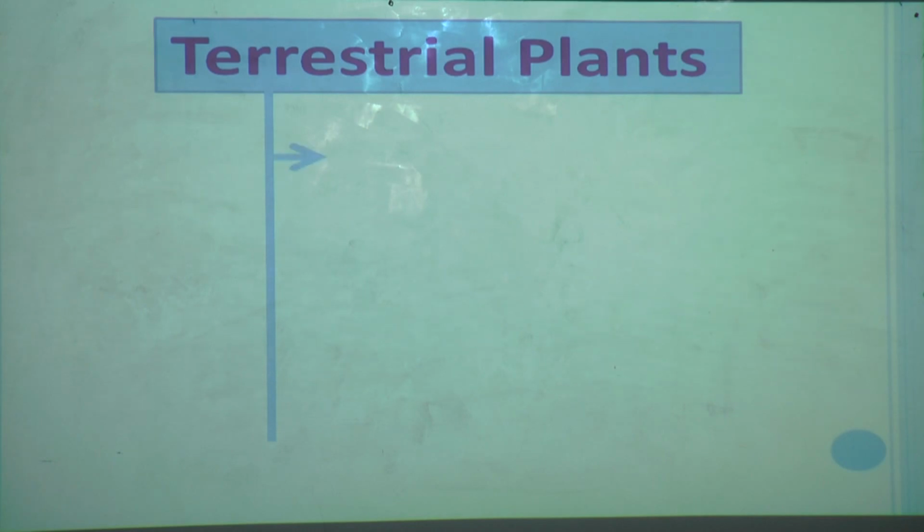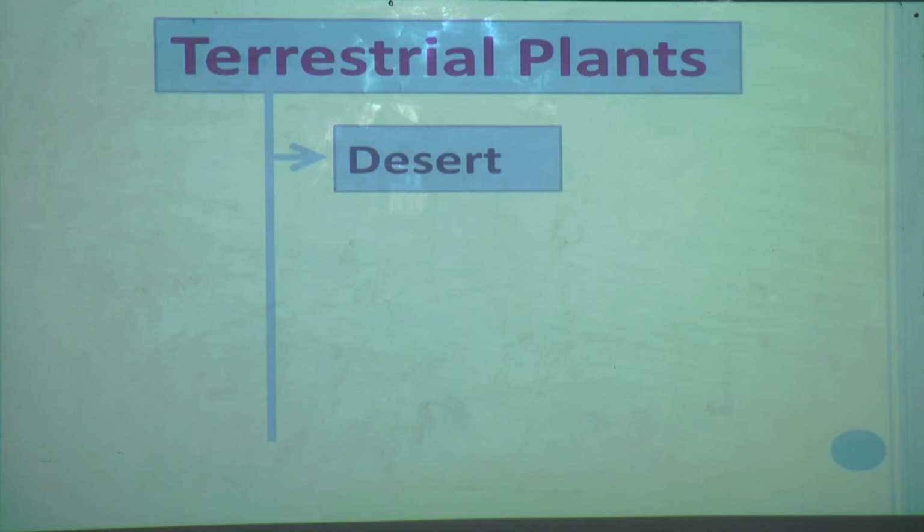So the first type we have seen is the plants in the desert. Now I want examples of the plants that grow in the desert. Yes students, try to give an answer. This is a very interesting lesson. You are also listening very carefully. Yes, cactus and mesquite bush, which is also called kikar or babul, are examples of desert plants.